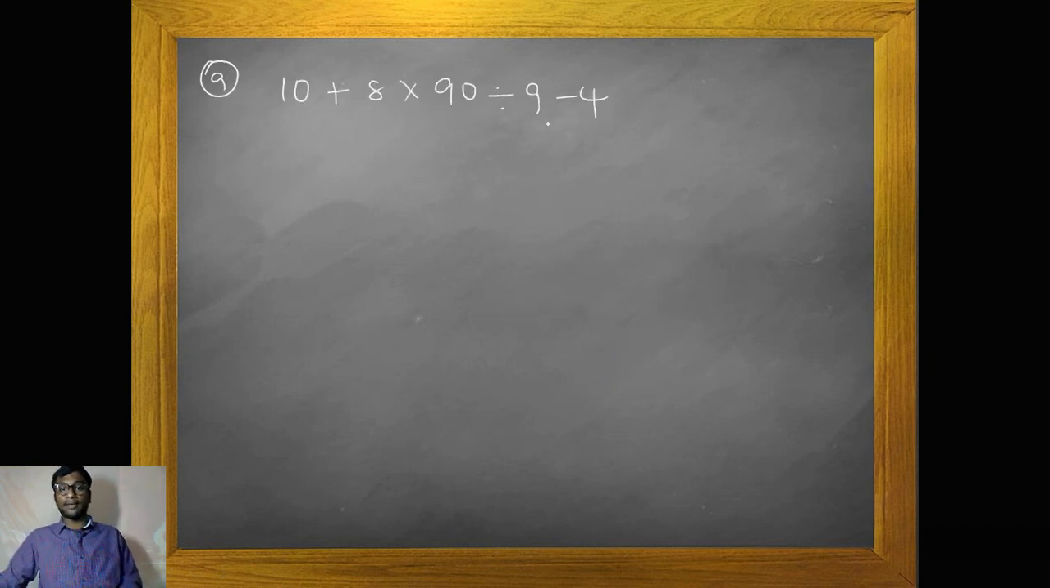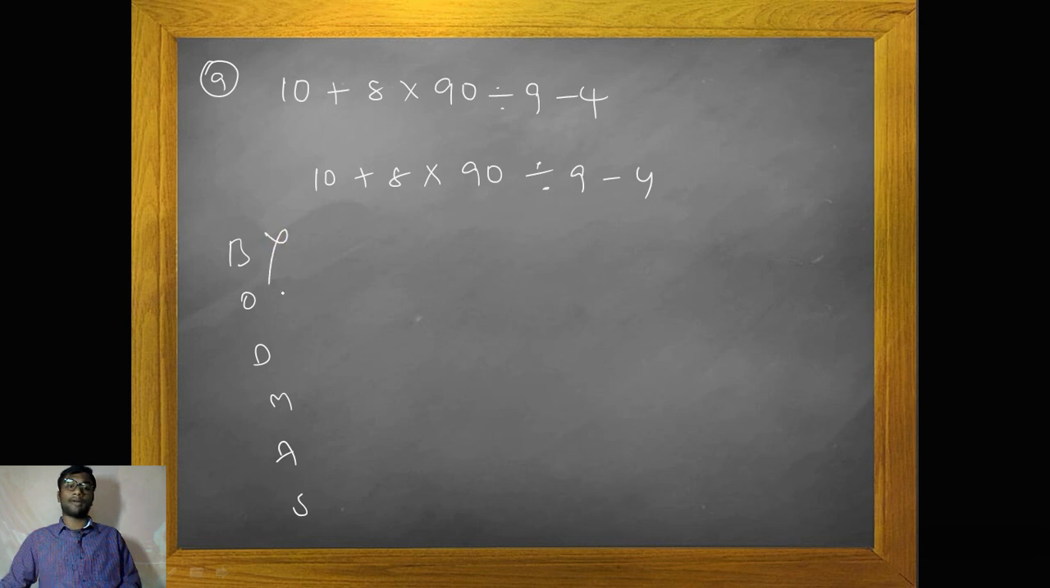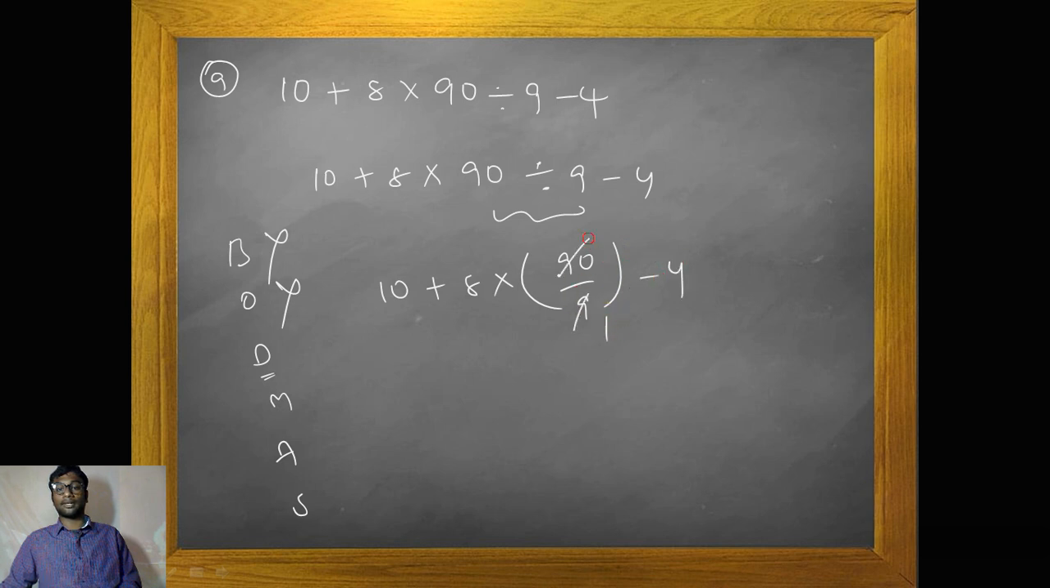10 plus 8 into 90 divided by 9 minus 4. Try to understand. Again the question is 10 plus 8 into 90 divided by 9 minus 4. Now this is the question. So try to understand the equation first. So let us try with the BODMAS. Yes, what is the value of bracket? Do we have any brackets? No. Do we have any offs? No. Do we have divisions? Yes, we have divisions. So it is 10 plus 8 into 90 by 9 minus 4. 9 ones are 9, 9 tens are 90. Yes, 10 plus 8 into 10 minus 4.